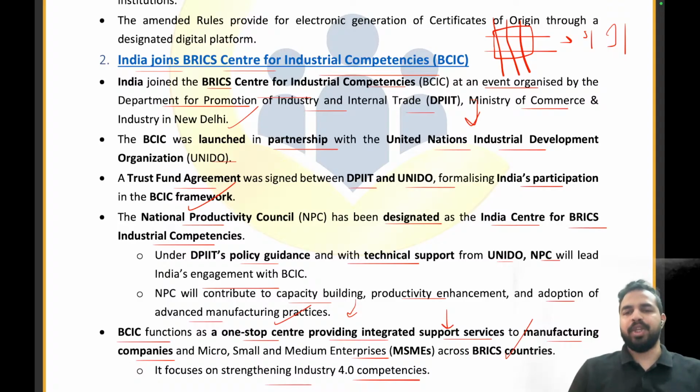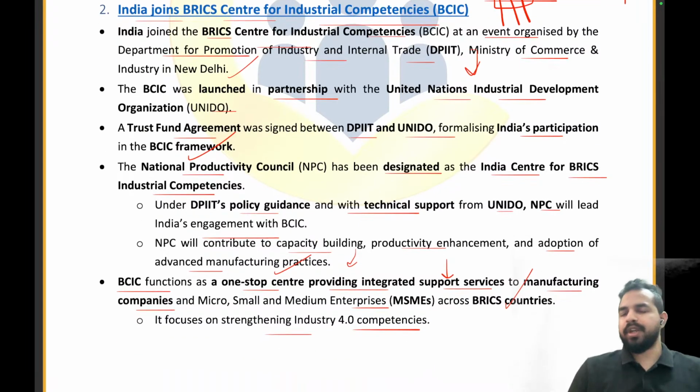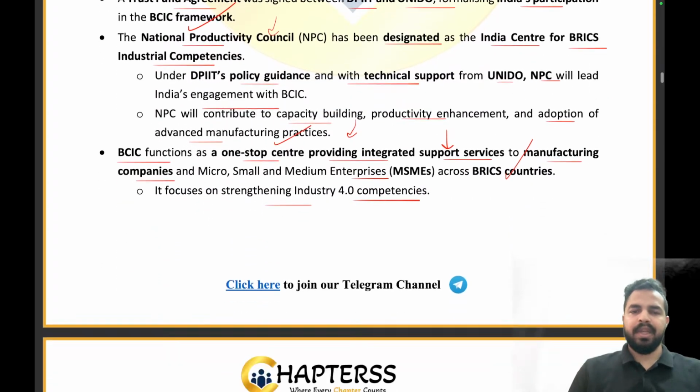This is UNIDO, United Nations Industrial Development Organization. And which organization has been designated as the India Center for BRICS Industrial Competencies? What is the right answer? My dear friends, it is the National Productivity Council. That is the right answer. Clear, everyone?